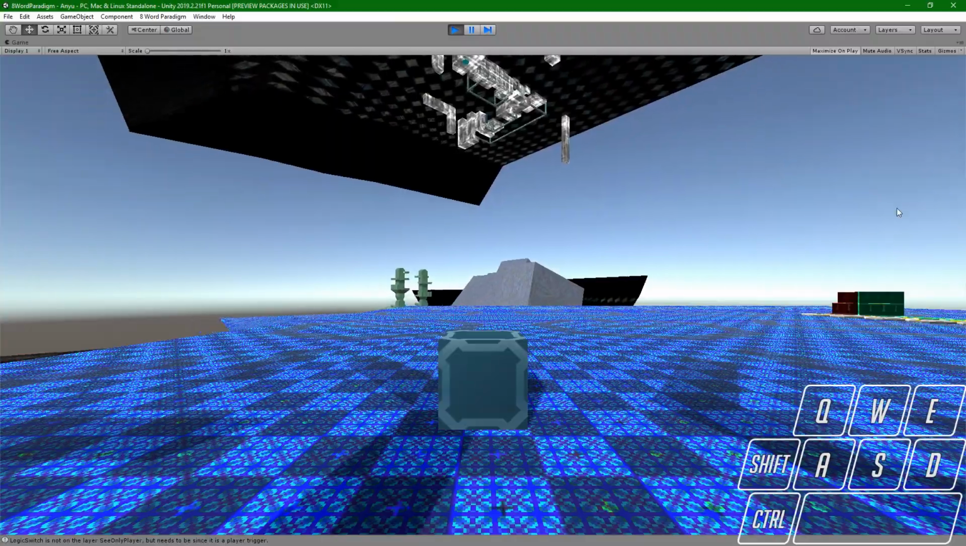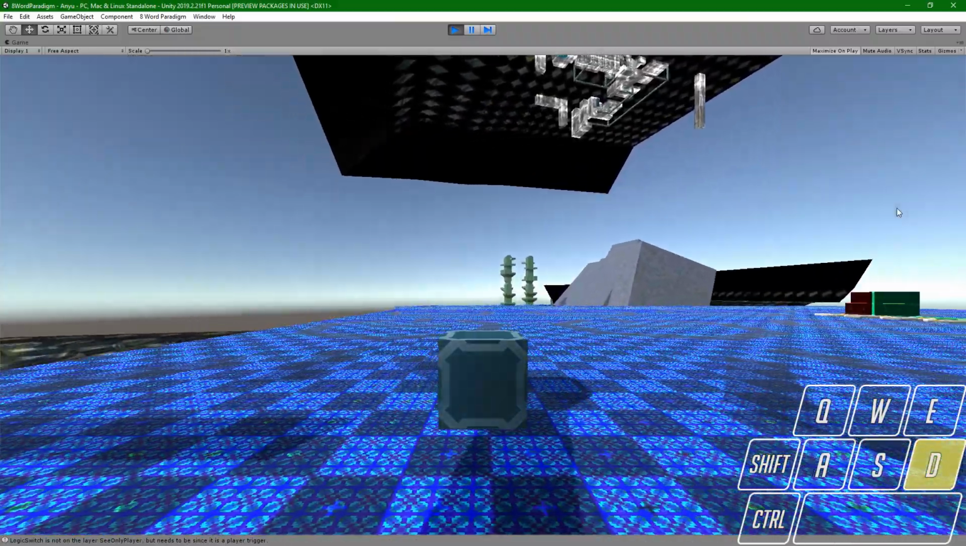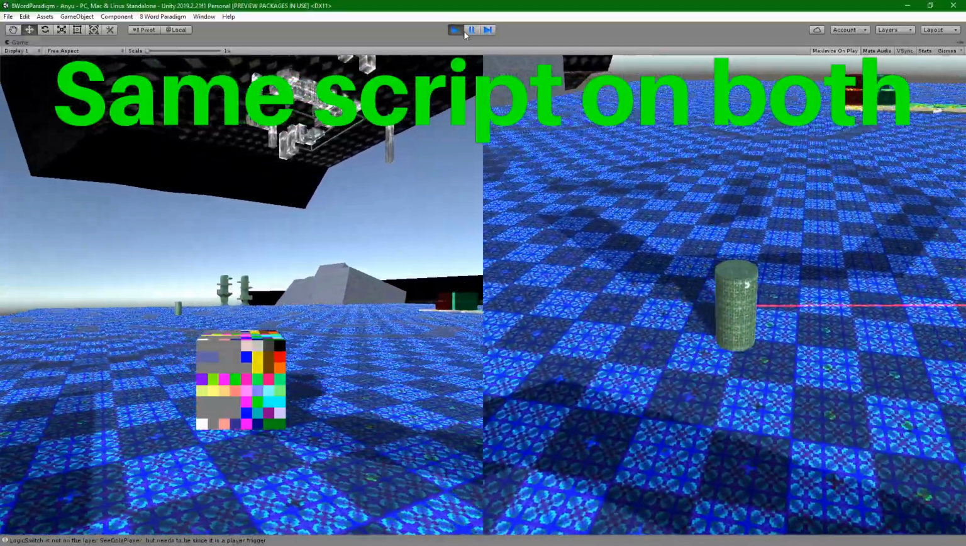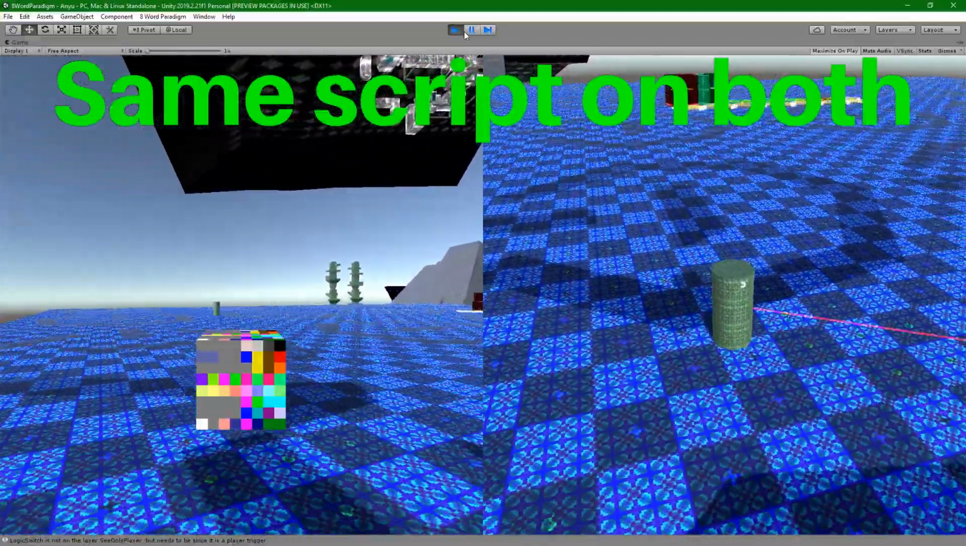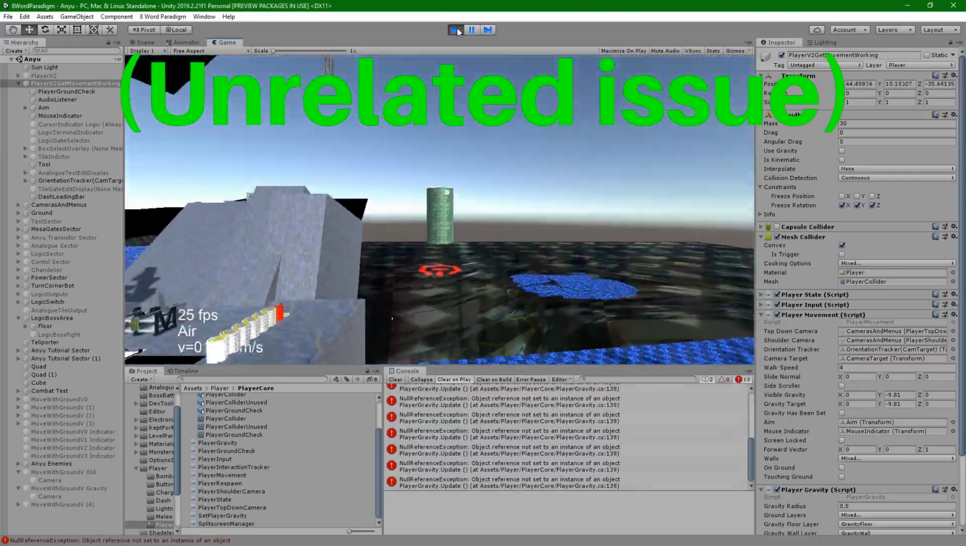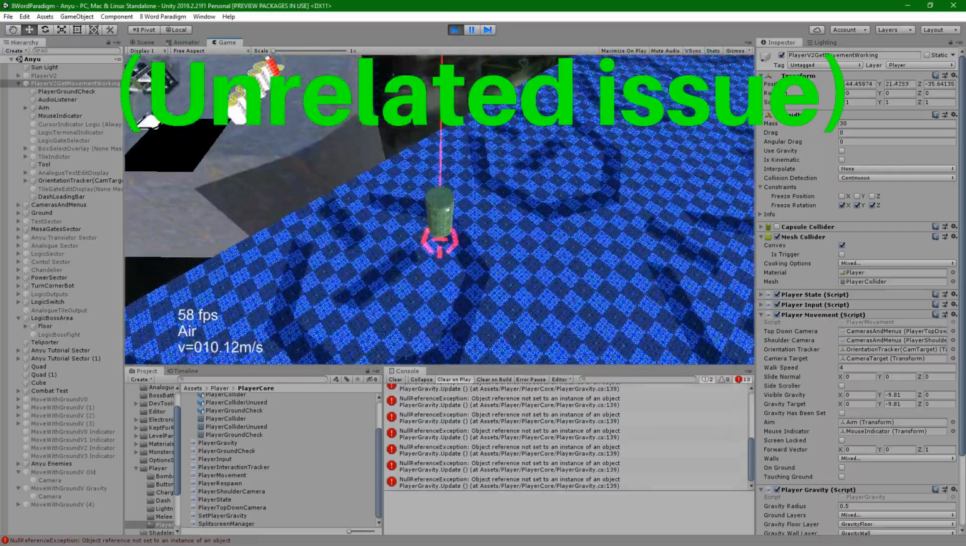So I have that working, and I'm now trying to apply it to the player, and sadly it's not as easy as copying the code onto a script on the player object, and as I just found out while editing this video, I need to update the script execution order, so whatever the player is standing on always moves before I update the player position based on that object's movement. And as it turns out, that was pretty much the last error, and now it works.